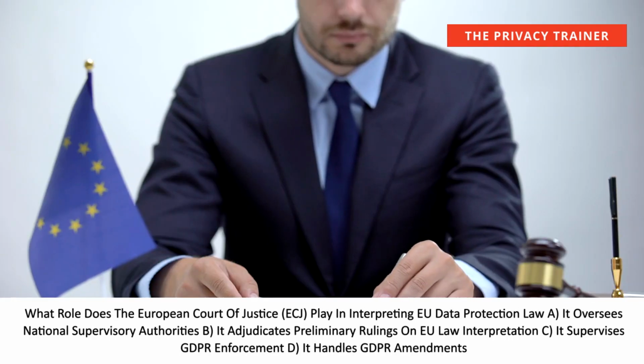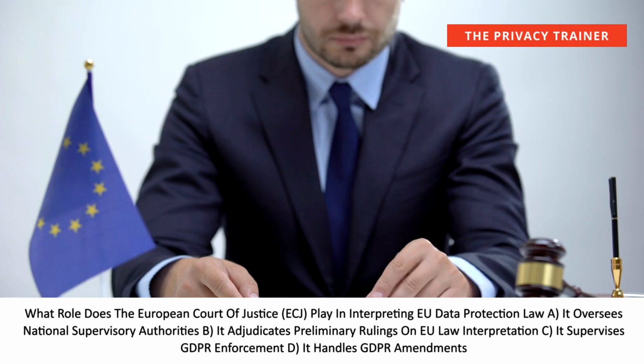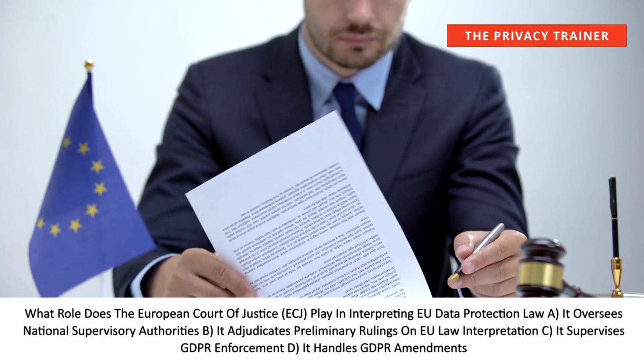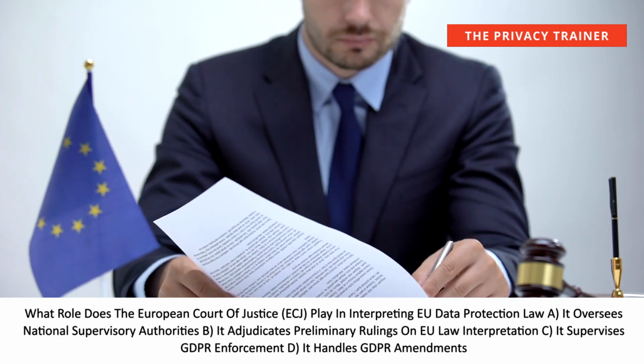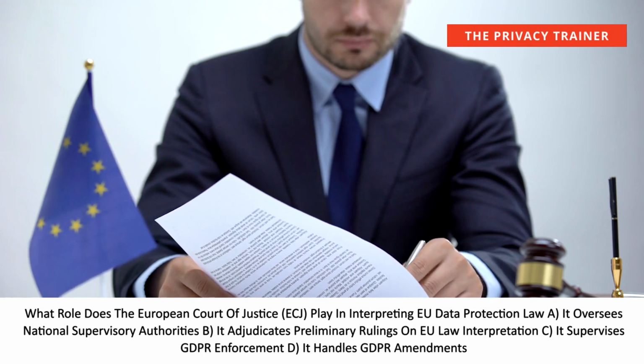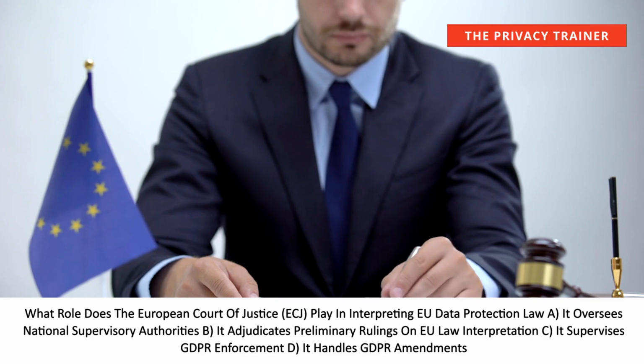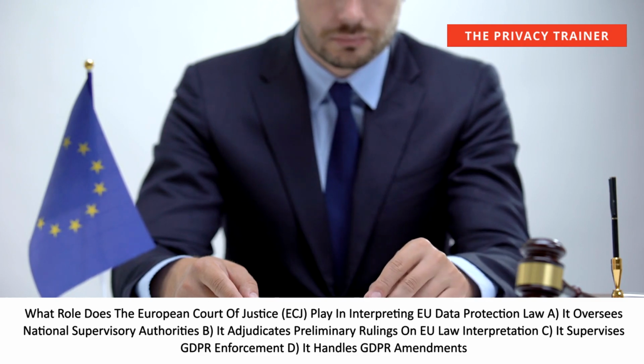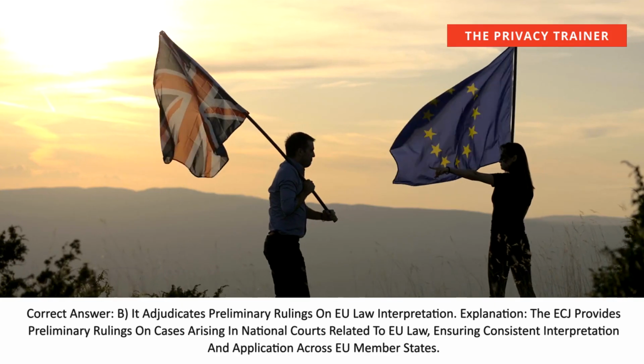What role does the European Court of Justice, ECJ, play in interpreting EU data protection law? A. It oversees national supervisory authorities. B. It adjudicates preliminary rulings on EU law interpretation. C. It supervises GDPR enforcement. D. It handles GDPR amendments. Correct answer, B.